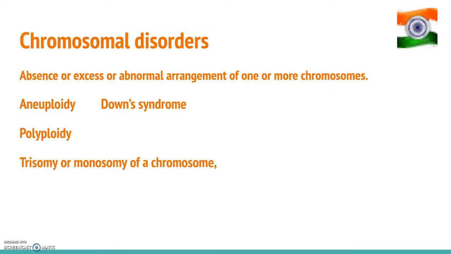So sometimes, though rarely, either an additional copy of a chromosome may be included in an individual, or an individual may lack one or the other pair of chromosomes. So these situations are known as trisomy or monosomy of a chromosome. Such a situation results in very serious consequences in an individual. So Down syndrome, Turner syndrome and Klinefelter syndrome are common examples of these chromosomal disorders which we are discussing in this presentation.